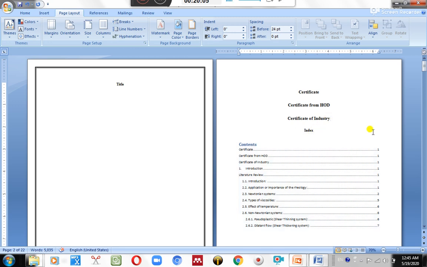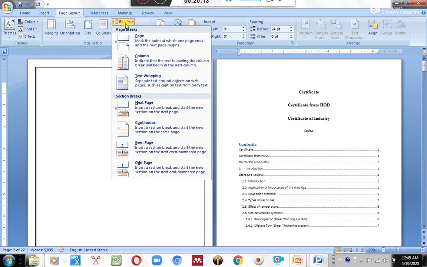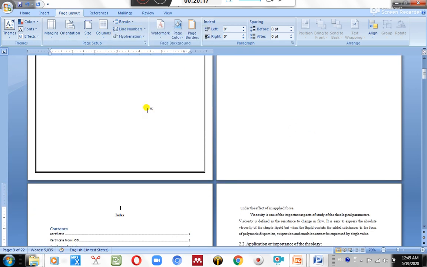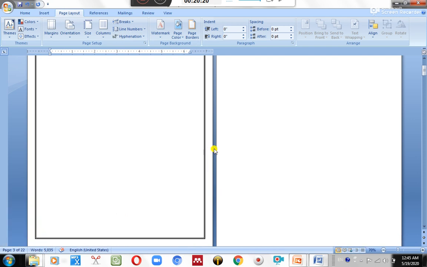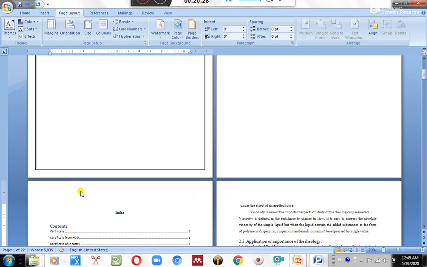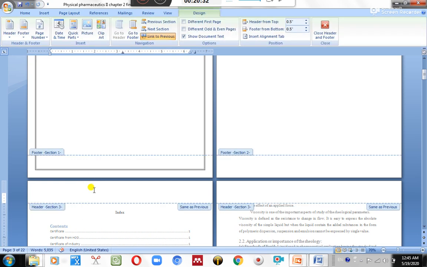Now come to this title page, Page Layout, go to Page Border. Usually this is Page Border. I have selected Page Border. In the Page Border section, it asks whether you want to apply the page border to the whole document or this section. So select this section. Okay, now you can see your page border is applied only to the title page. Now come to the certificate page.